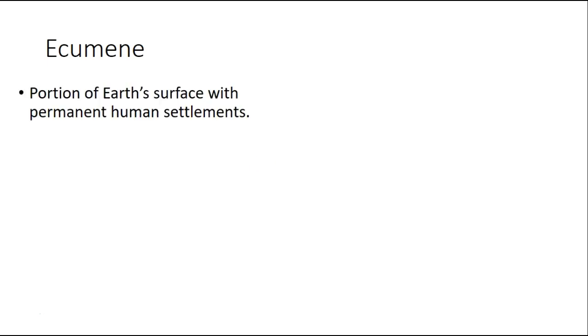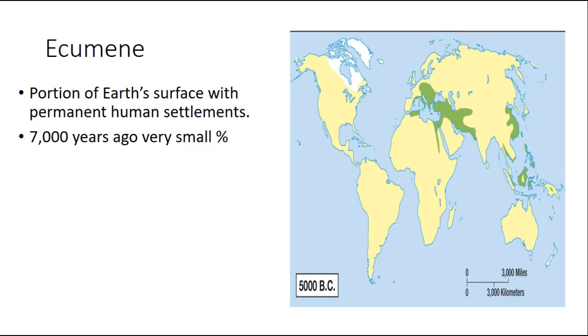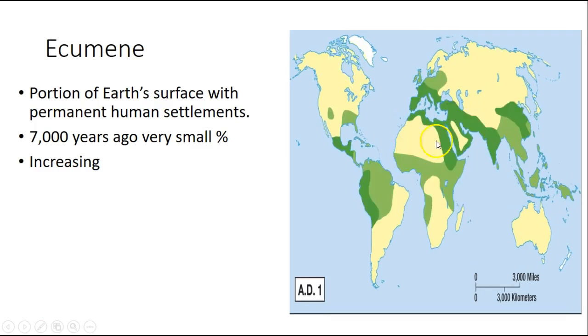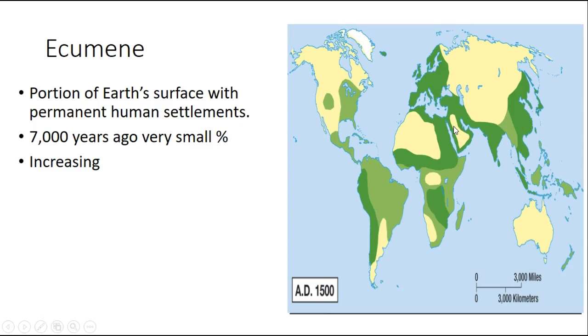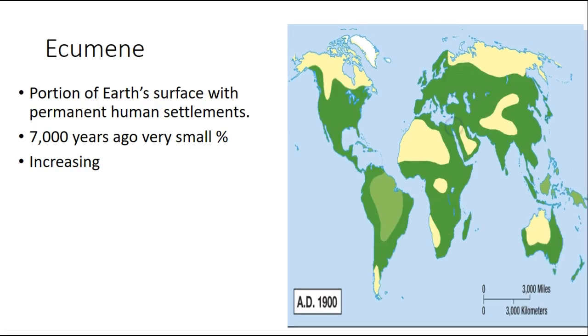The next one is the word ecumene. It's the portion of the Earth's surface with permanent human settlements. 7,000 years ago, it was a very small percent, but it's been increasing. Here's what it was 7,000 years ago, around 5,000 BC. It's increasing. Here's what it was in AD 1. You'll notice it's gotten more. And here it is in AD 1500, even more. And here it is in AD 1900, even more.